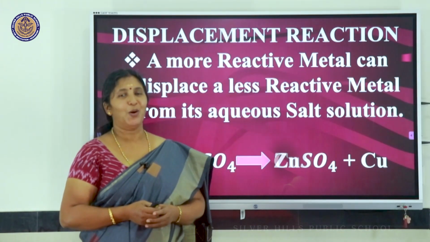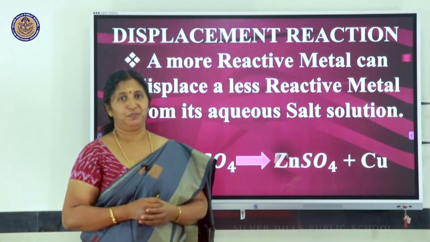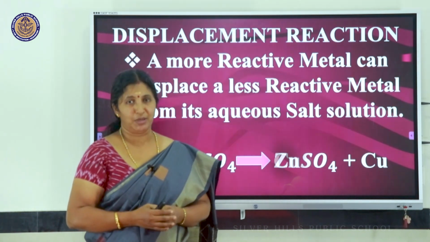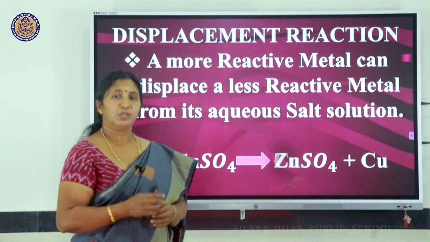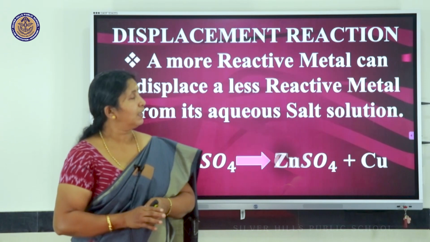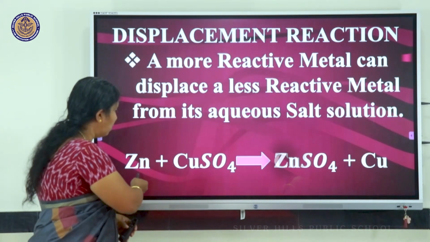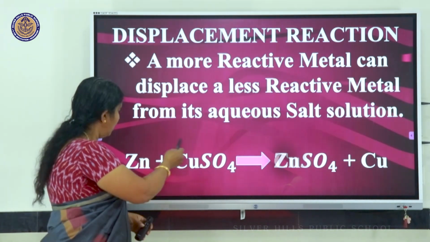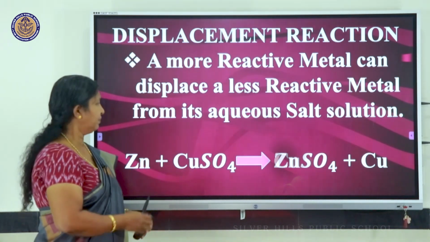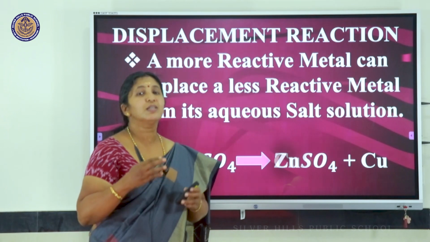Now the next important reaction of metals, the metal-metal displacement reaction. A more reactive metal displaces a less reactive metal from its aqueous salt solution. What does it mean? A metal on the top of the reactivity series can displace a metal lying below it. For example, zinc is more reactive, copper is less reactive. So, when a few pieces of zinc are added to copper sulfate solution, what will happen? This zinc will displace copper out, forming zinc sulfate and copper.